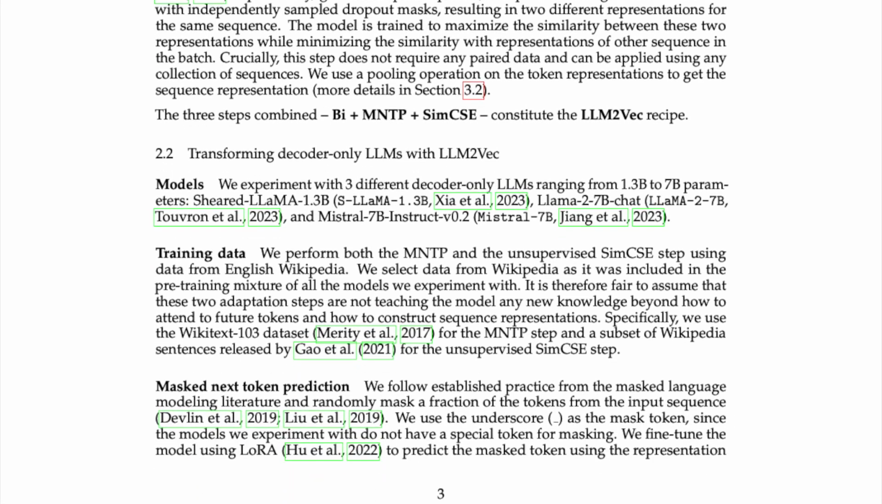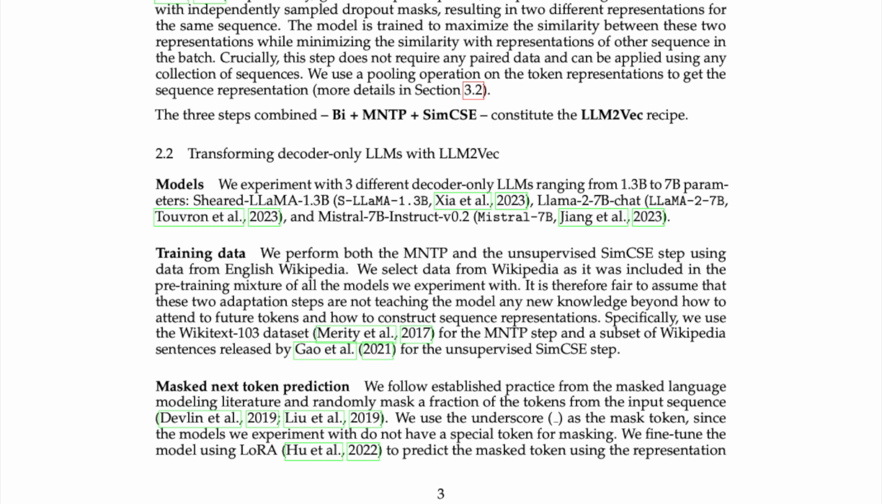2.2 Transforming decoder-only LLMs with LLM2Vec. We experiment with three different decoder-only LLMs ranging from 1.3B to 7B parameters: Sheared-LLaMA 1.3B, Llama 2 7B Chat, and Mistral 7B Instruct v2. Training data: we perform both the MNTP and the unsupervised SimCSE step using data from English Wikipedia. We select data from Wikipedia as it was included in the pre-training mixture of all the models we experiment with. It is therefore fair to assume that these two adaptation steps are not teaching the model any new knowledge beyond how to attend to future tokens and how to construct sequence representations.